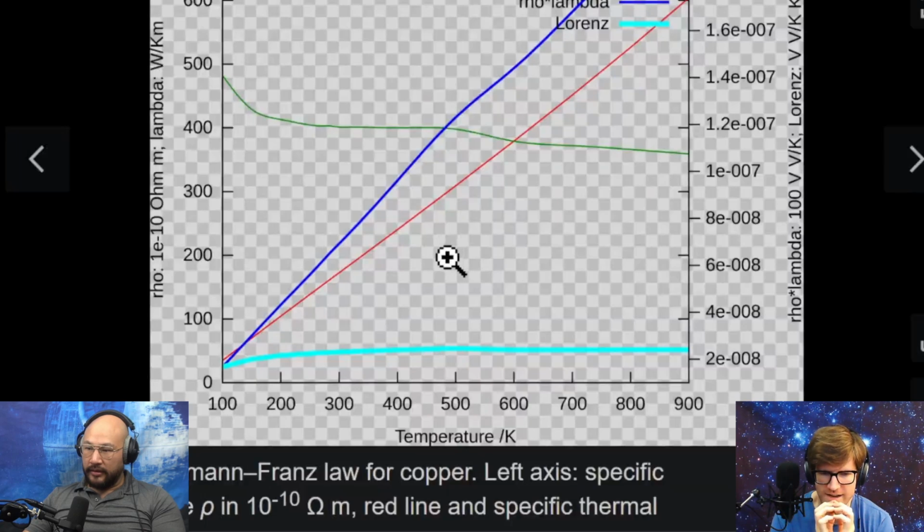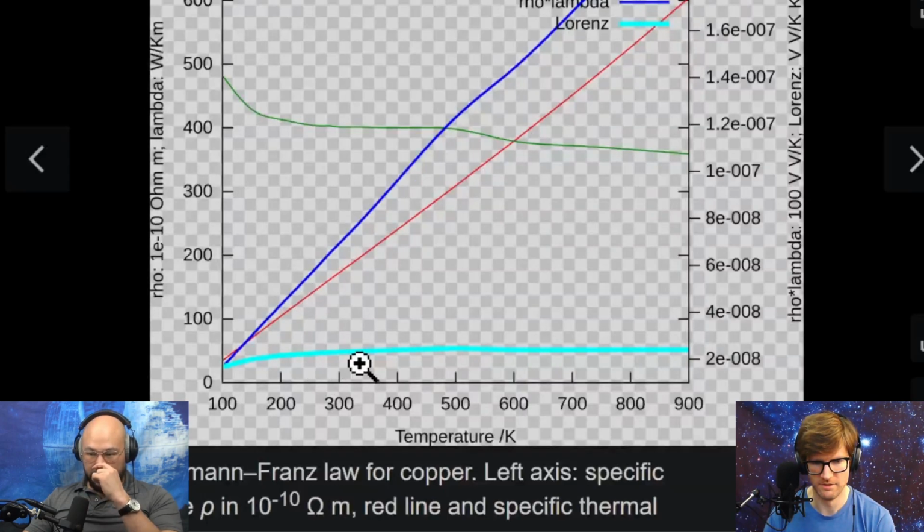And the cyan is Lorenz. Which is wildly different than rho times lambda. And then what the hell's green? Lambda is green. Rho is red. The multiplication of the two is the blue. And Lorenz is cyan. They look so different. What am I looking at? I see what red times green is. It's blue. But I don't know why cyan is on this.